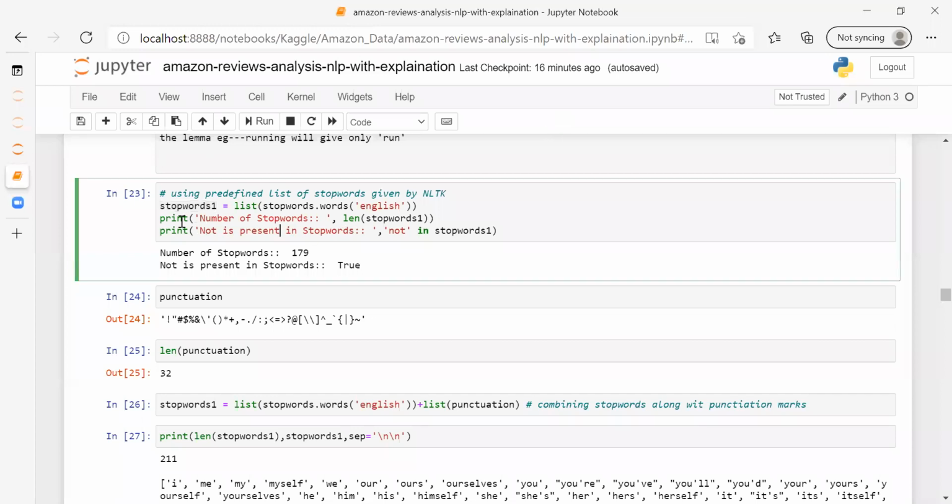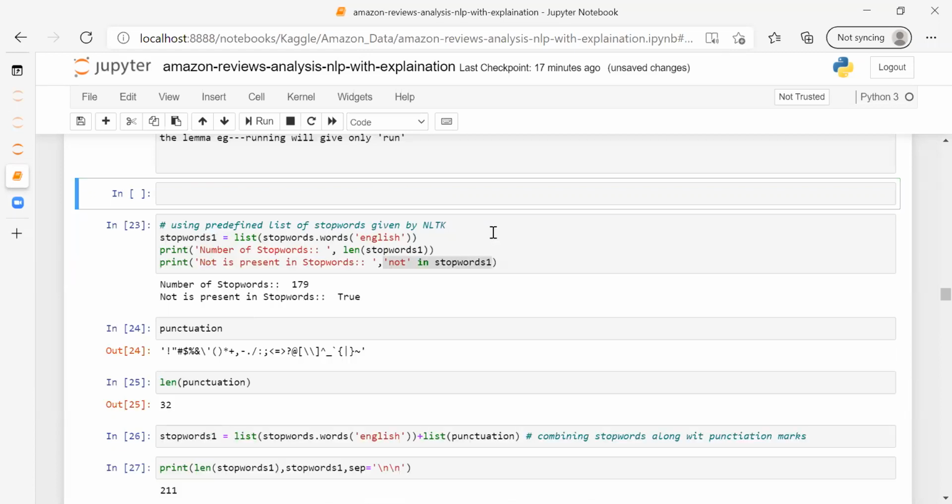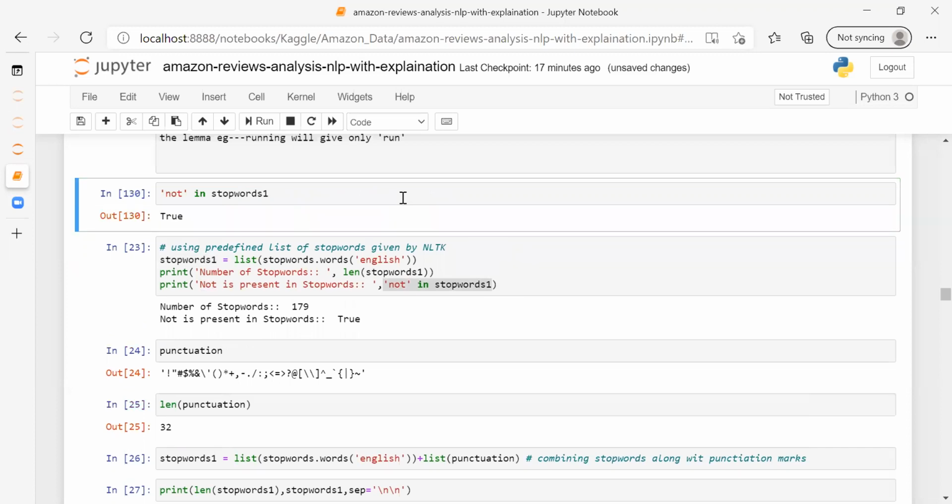Okay, so what I'm printing here is the number of stop words. And I want to show you one more thing that I was telling you earlier, that not is also present in my stop word list. See, for the number of stop words I'm using the length function. This will give me the length of the stop words that I have here. Next is checking whether not is present. Not is a word, a keyword. Is it present in it? This is actually a condition. If I run this, it's going to return True. I'm just printing it: is not present in this? Yes, not is present in stop words.